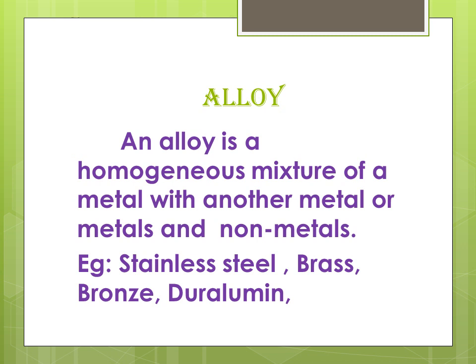Stainless steel also contains nickel and chromium. Brass is an alloy of copper and zinc. Bronze is an alloy of copper and tin. Duralumin is an alloy of aluminium. The main metal is aluminium and it consists of aluminium, copper, magnesium and manganese.